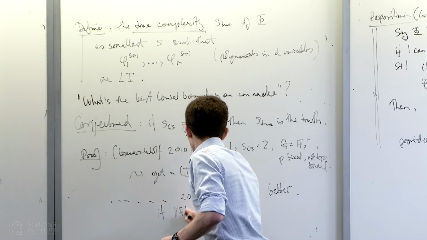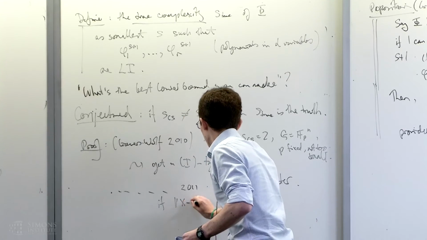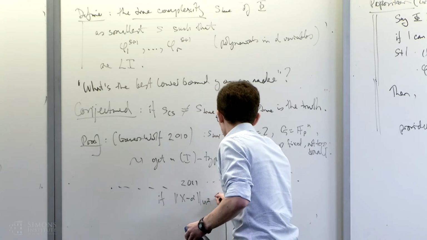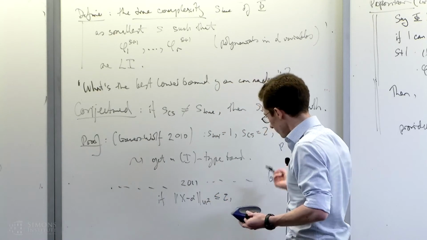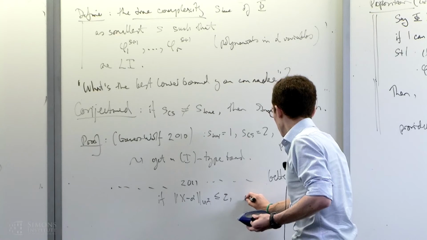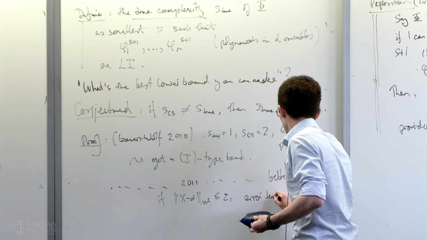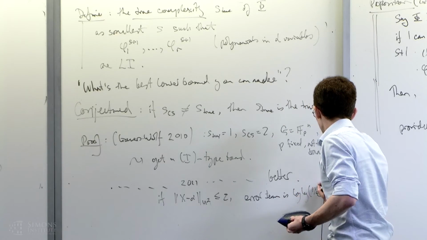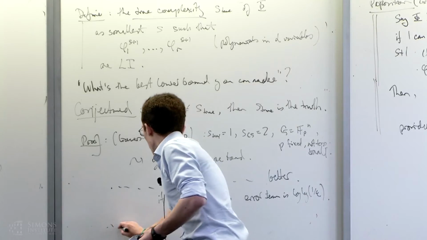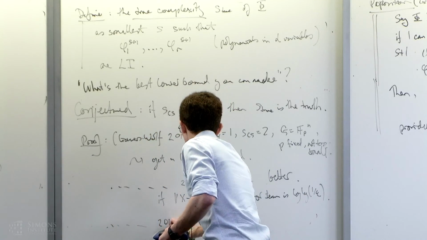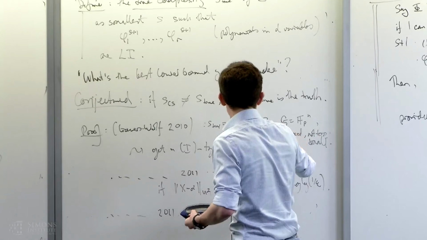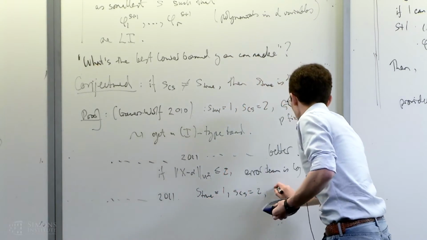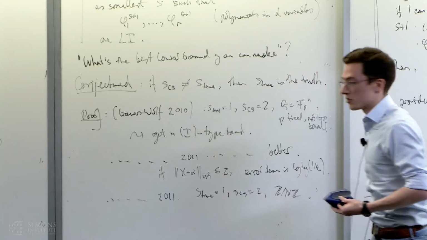So they showed that if alpha minus the U^{s+1} norm, which is U^2 in this case, I suppose, is at most epsilon, then this error term is something like log 1 over epsilon. Whereas here the bound was sort of ineffective. Another paper of Gowers and Wolf again in 2011 got S true equals 1, S Cauchy-Schwarz equals 2, but now for Z mod N Z, where N is some large prime.